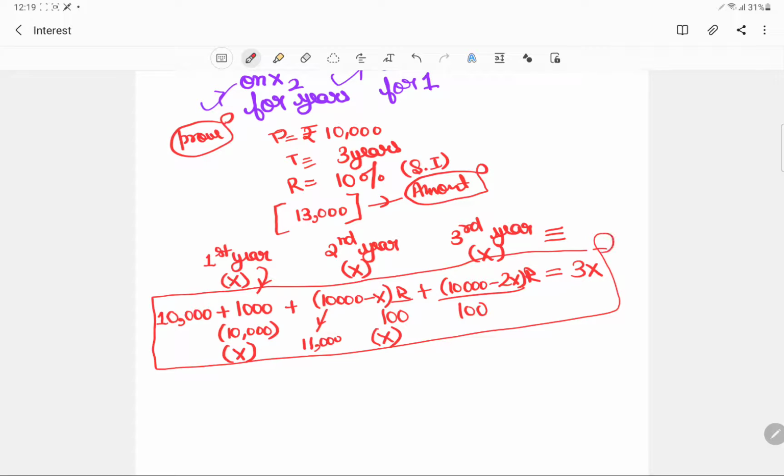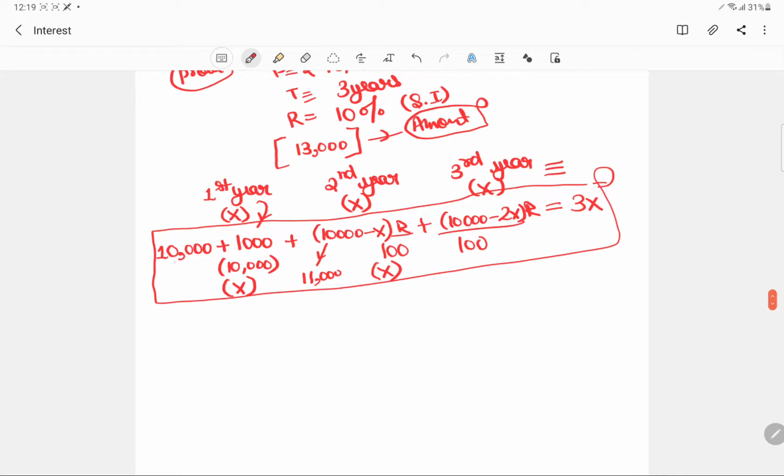Okay. So this was actually the amount of money, since we had paid nothing. This was the amount of money that we were supposed to pay, that is this 10,000. After the first year, since we have paid nothing as an installment, we would be charged an interest on 10,000 itself.